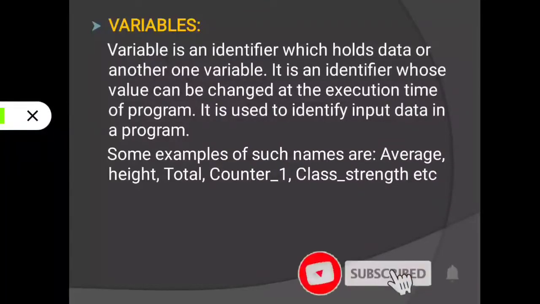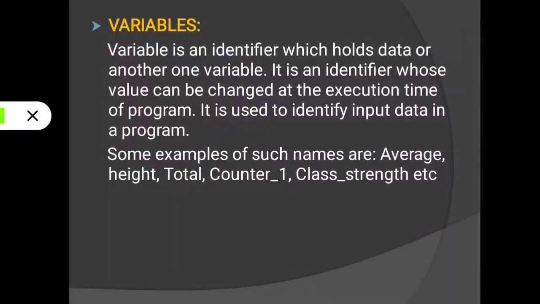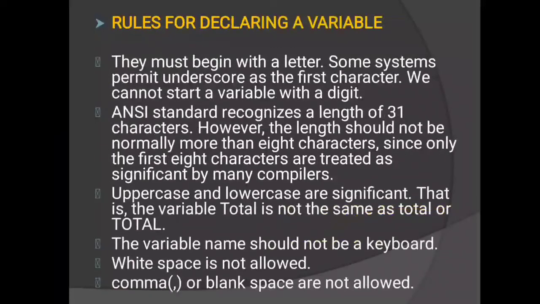Some examples of such names are average, height, total. These all are variable names. Like that we can declare. See, when you want to declare a variable, then that variable should be related to what you are declaring it for. Then next we will proceed.